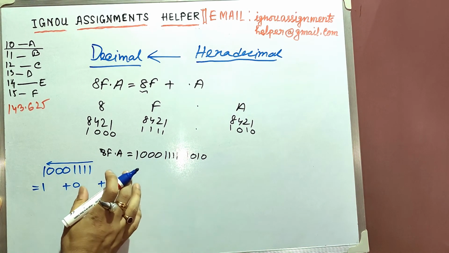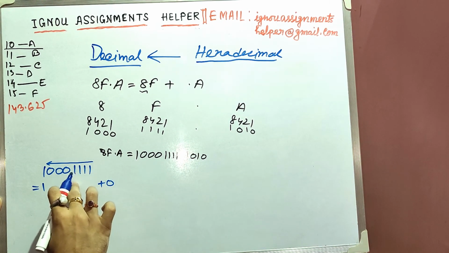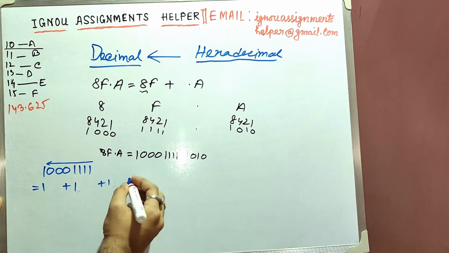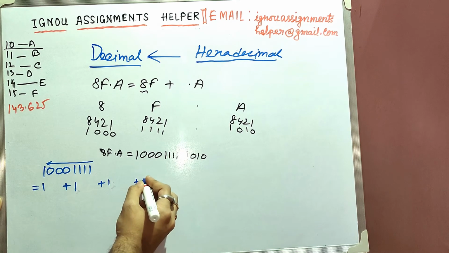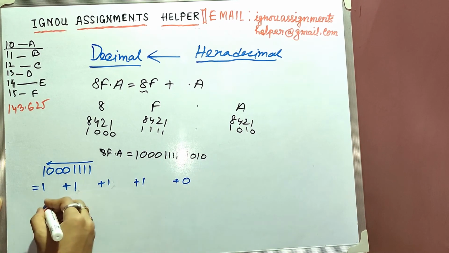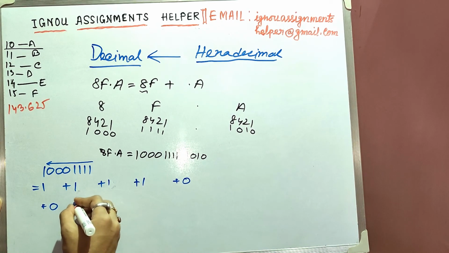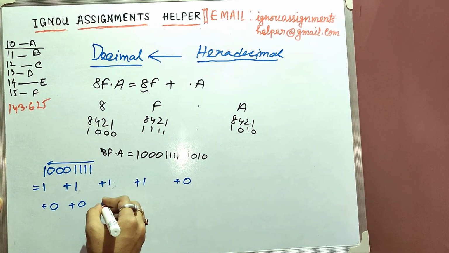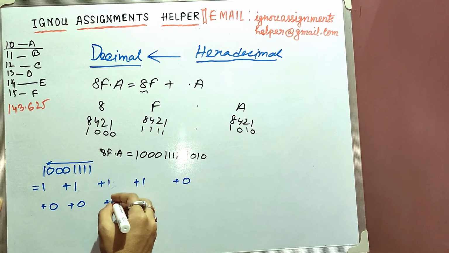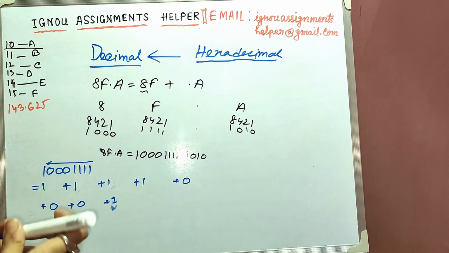So this will be 1 and this will also be 1. It's like 4 times 1, then 3 times 0, and the last one will be 1, not 0.